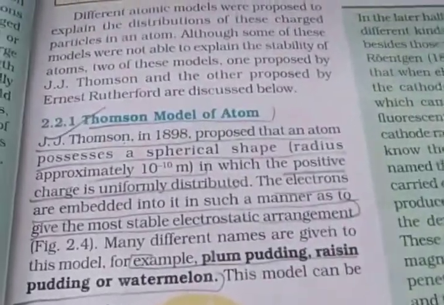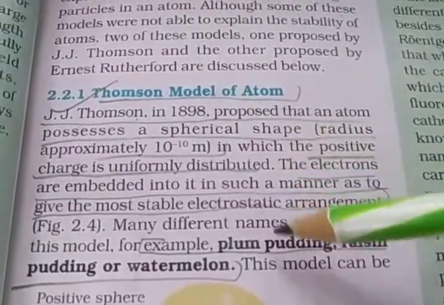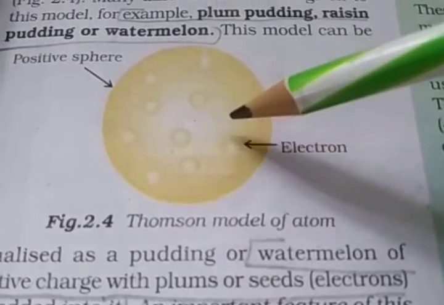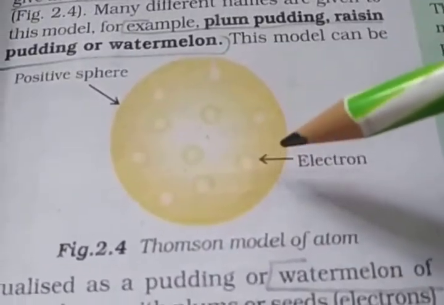Then the first model is the Thomson model of the atom. Here you see, this is the Thomson model of the atom. In 1898, J.J.